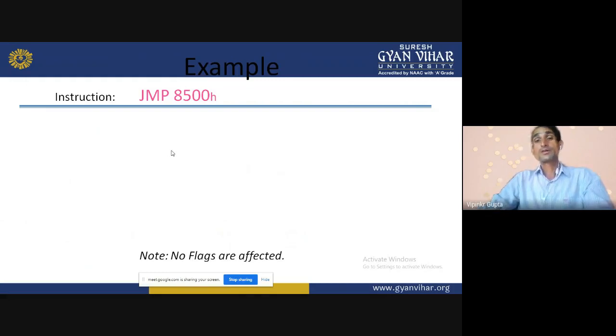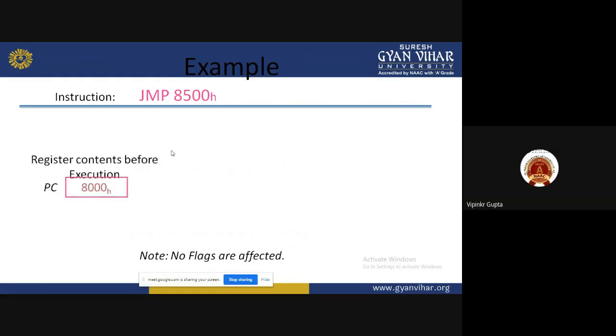Jump 8500H. So this is the jump instruction. Every time it will jump. So how will it jump? What is the meaning of that jump? Actually, it executes instructions one by one.